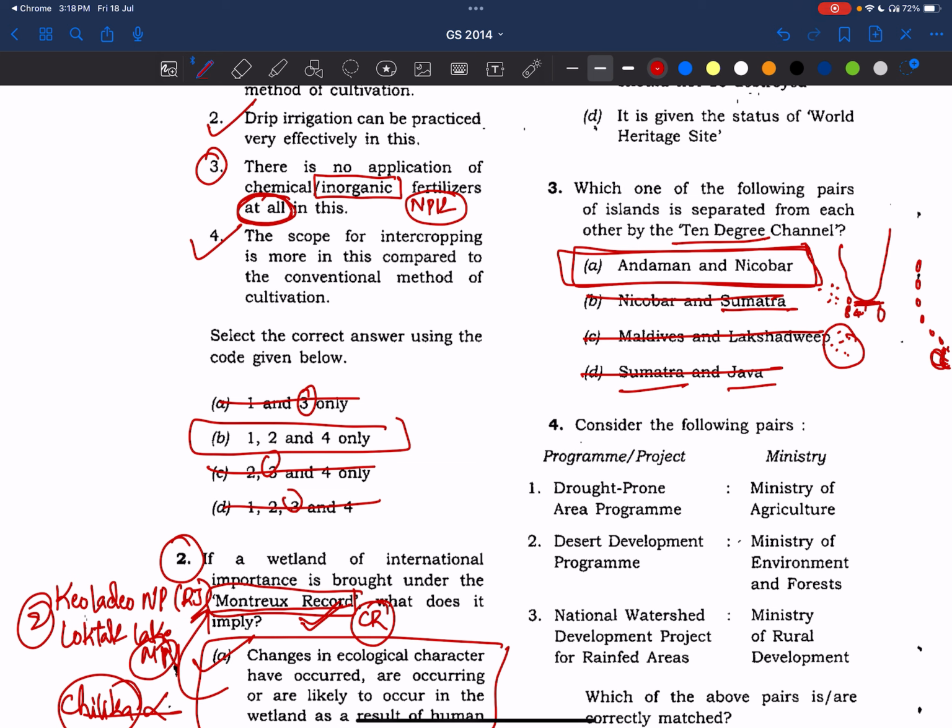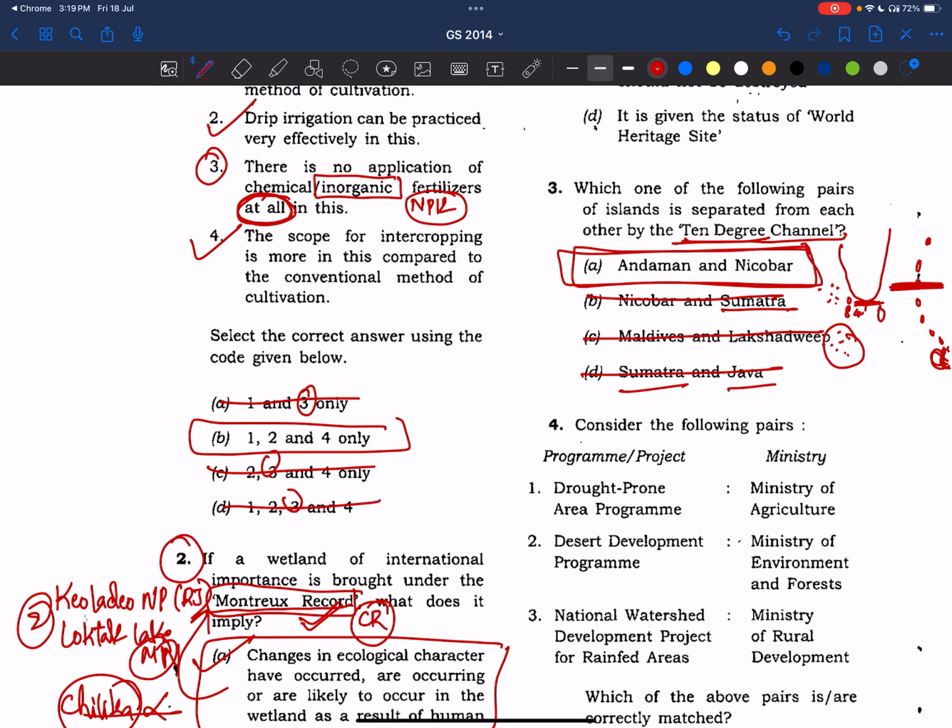This is the 8 degree channel now. From there, Andaman and Nicobar will be. This is the 10 degree channel. Please remember this. And from this question, what you have to learn here is what separates Andaman and Nicobar. It is the 10 degree channel, right?